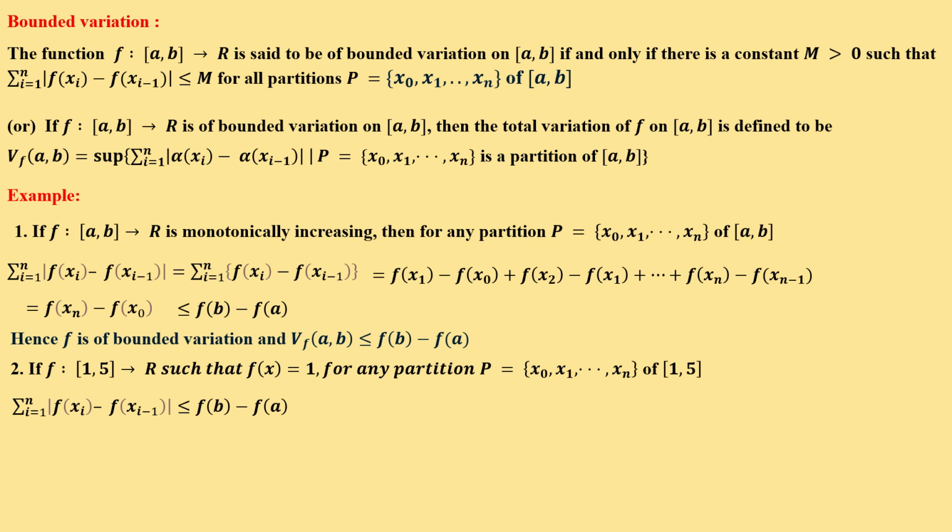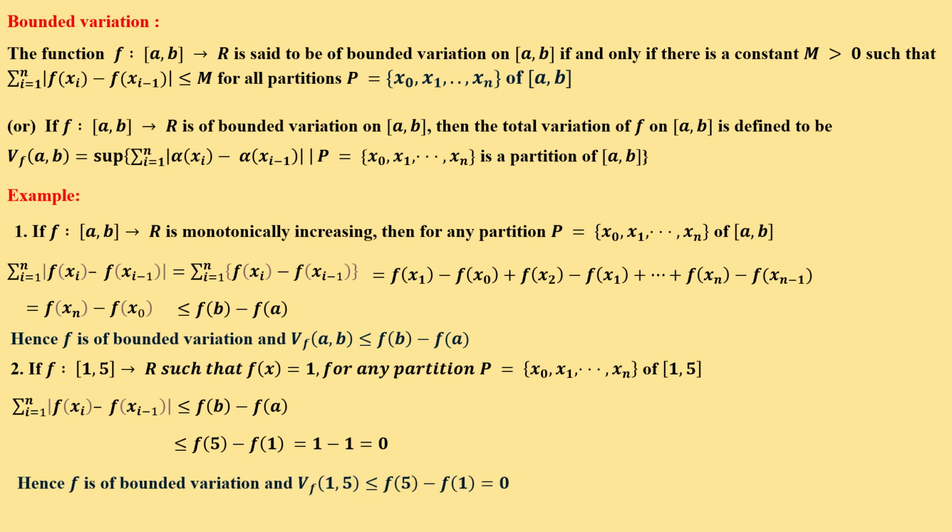We know the summation of modulus of f(x_i) minus f(x_{i-1}) is less than or equal to f(b) minus f(a). Here f(b) means f(5) and f(a) means f(1). Both values are 1, because by the definition f(x) = 1 for any partition. So f(5) minus f(1) equals 1 minus 1, which is 0. So f is of bounded variation, and V_f[1, 5] is less than or equal to 0.